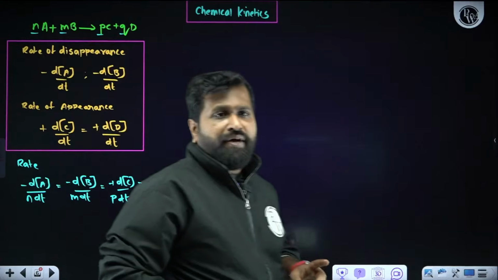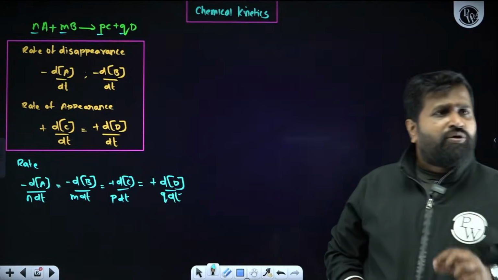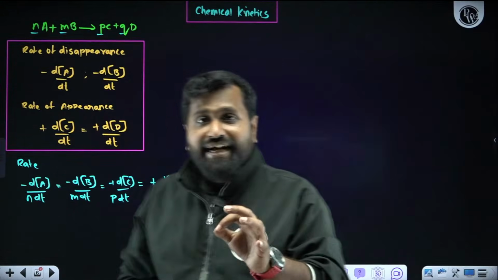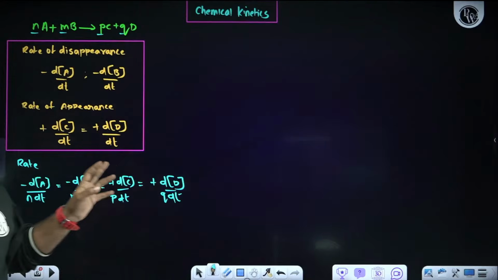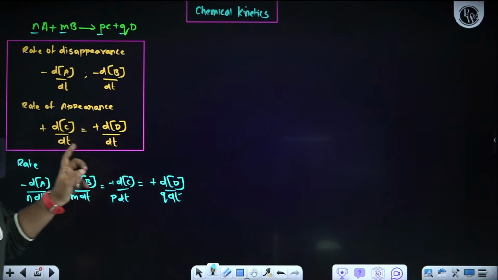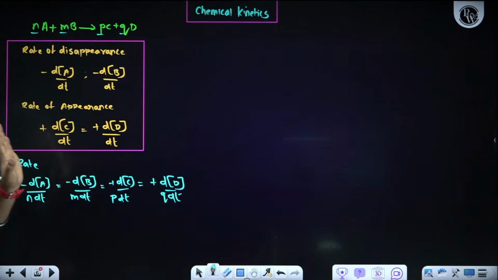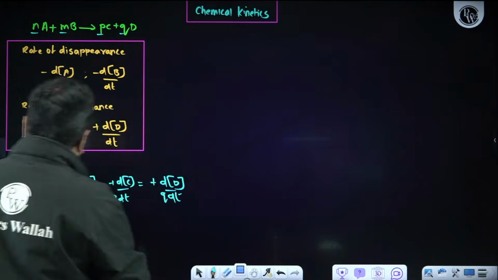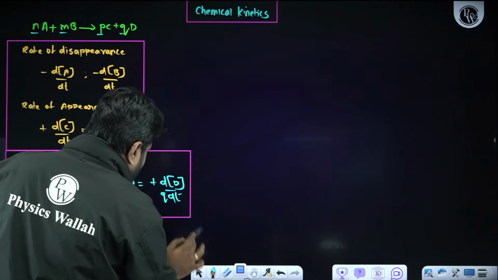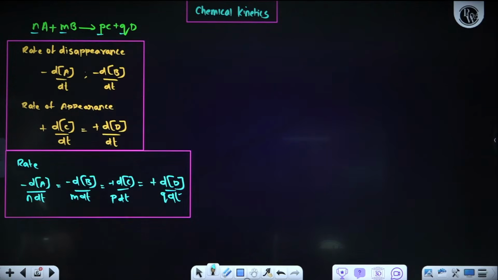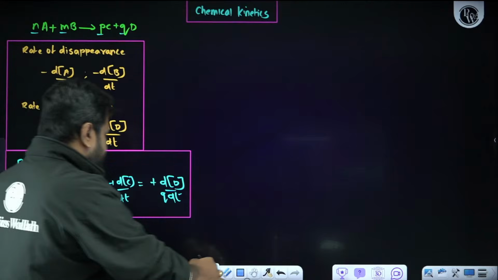So remember, my dear students, whenever the question paper setter asks us to write the rate, the stoichiometric coefficient will come in the denominator. It is fine. So this is the very basic thing you need to remember first. Clear? Please do make a note.